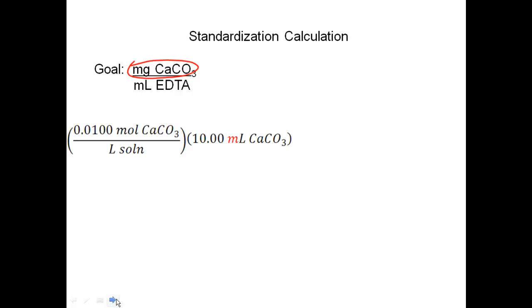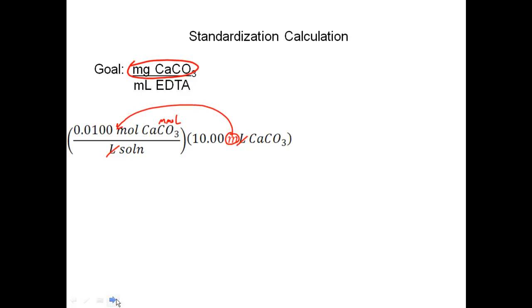So I want to get to milligrams, so I'm going to go ahead and leave that milli there and cancel out the liters, but I'm leaving the milli there. That's just a power of 10. Now, alternatively, what you could have done is converted that into liters by dividing by 1,000. That's up to you. But my goal is to get to milli. If I do that, I'm going to end up having to convert it back to milli later, which means I'm going to have to multiply by 1,000. So I'll do it this way, where I'm just canceling the liters and leaving the milli. So in essence, if I multiply 0.0100 times 10, right now what I have is millimoles. That milli now is just part of that moles. I just canceled the liters.